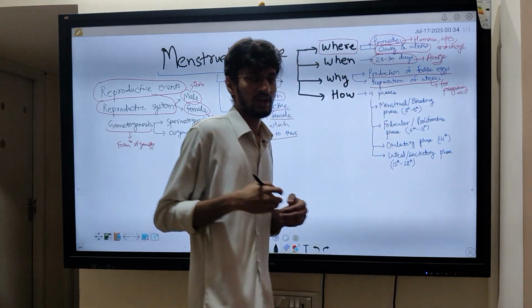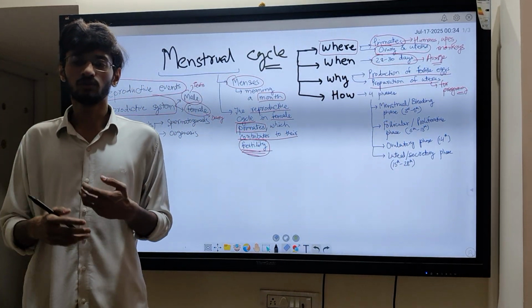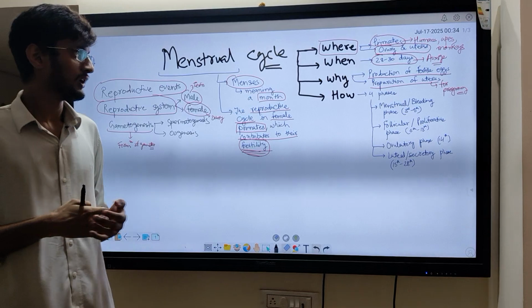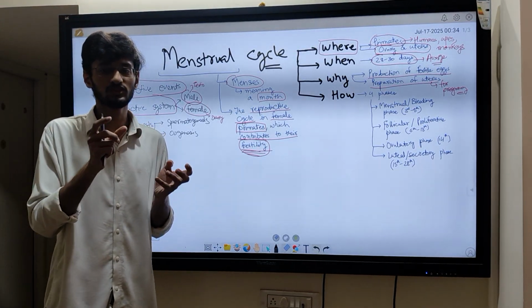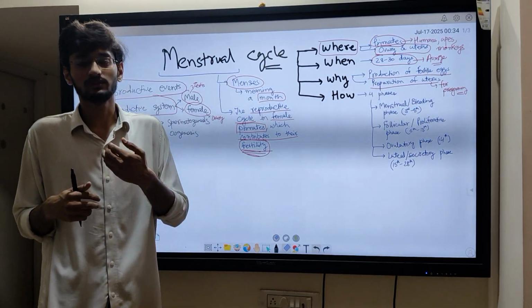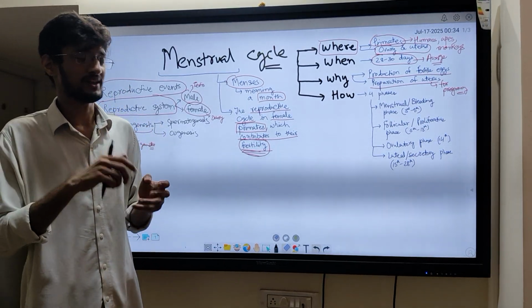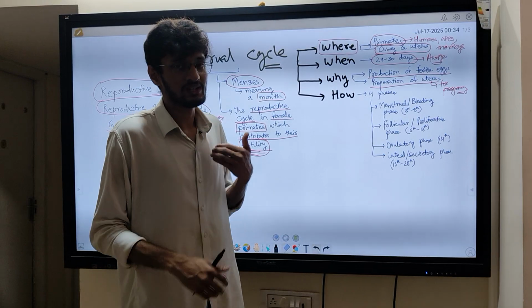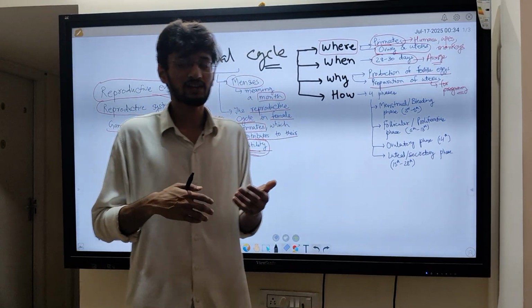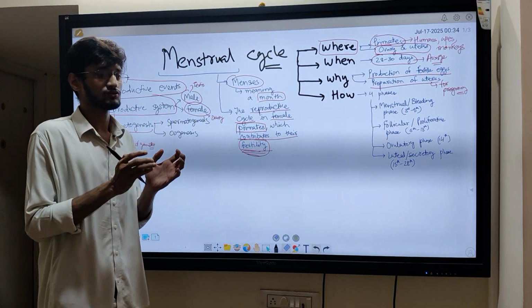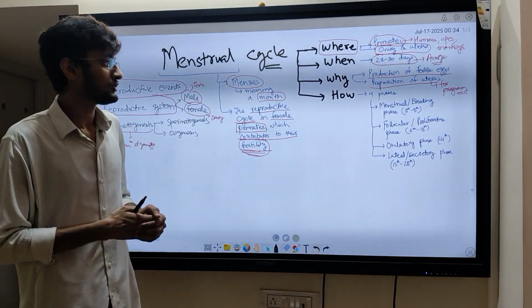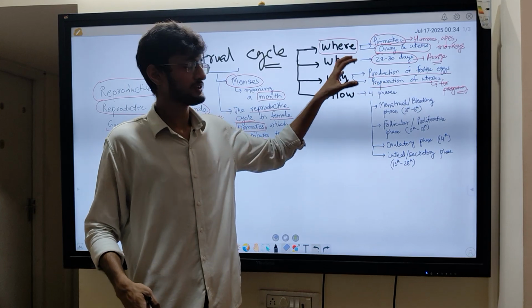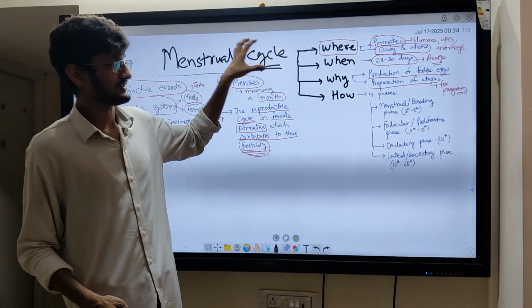As you know, the baby which is going to develop inside the mother's womb is implanted in the uterus, and from the uterus itself it receives nourishment as well via the placenta. So the uterus needs to be prepared to carry that baby, right? It needs to thicken its wall, it needs to provide nutrition to the growing embryo. So the uterus needs to be prepared, and this is done by the menstrual cycle.